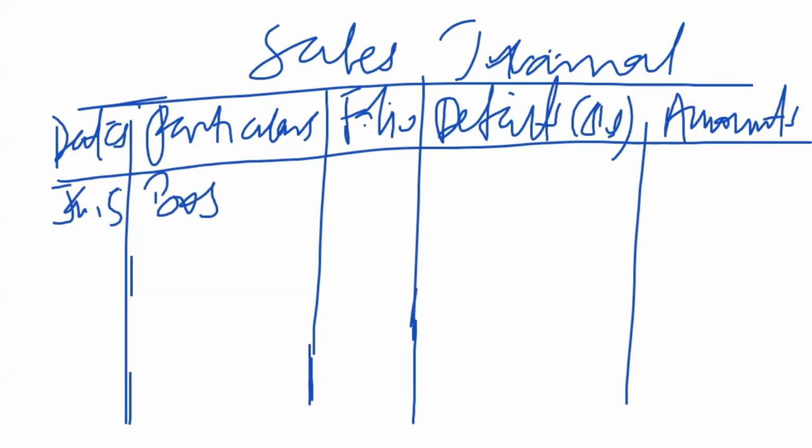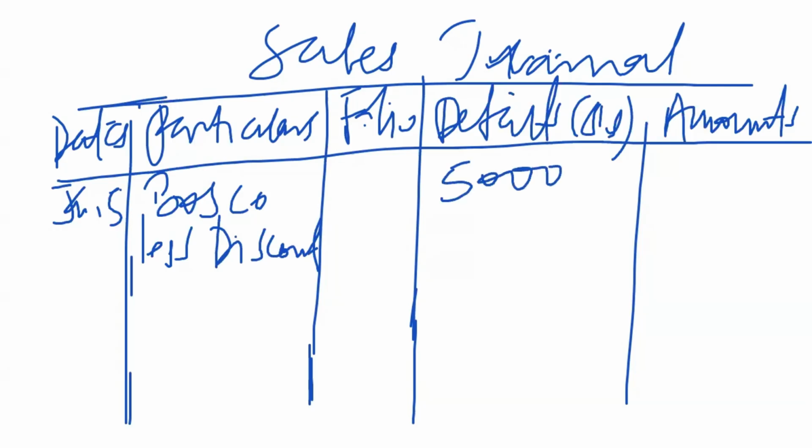The customer was Bosco. We gave a discount, so less discount. But as I told you, this is a trade discount of 15%. Bought 5,000. 15% of the 5,000 will be 750. So we take that off, and it will be 4,250.